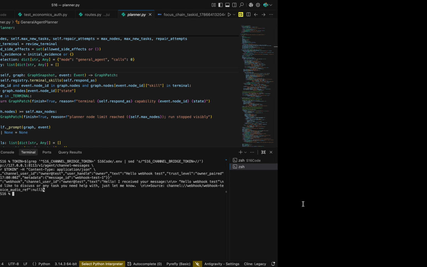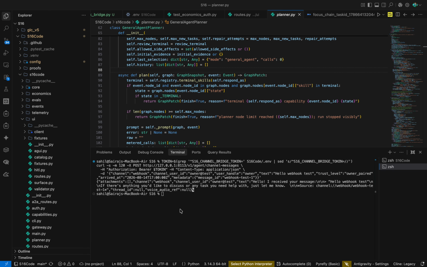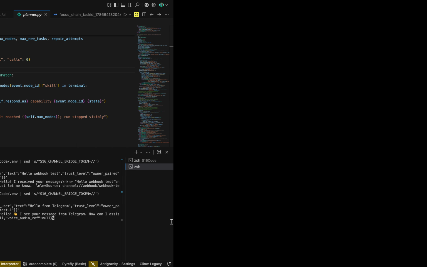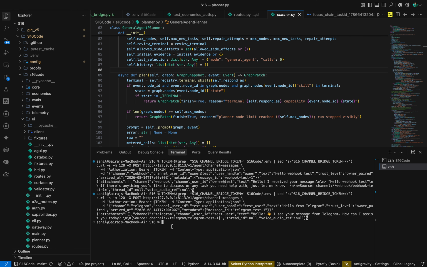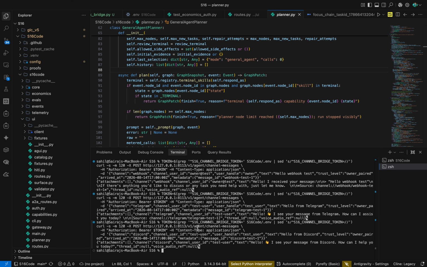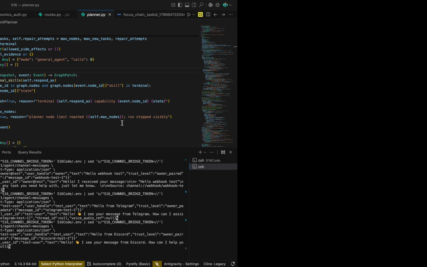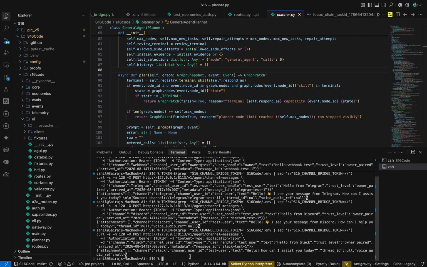Let me test with the Telegram. So yeah, Telegram is also online. Discord, the same pattern. So where is the Discord? Yeah, Discord is also there. Let me check with the Slack. It's going to take a little time, the Slack. It's in a hurry, I guess. Yeah. Let me just go with the last one, Gmail.